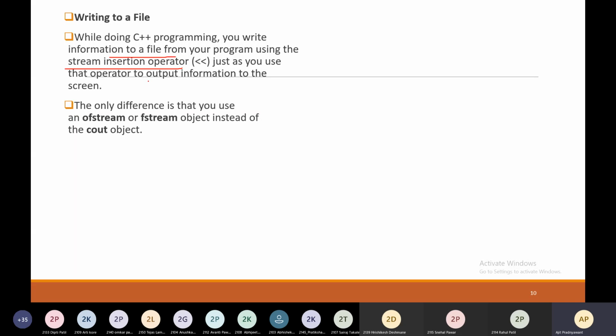So now let's see how to write code to write a file. First you need to include iostream, and since you are playing with the file, you need to include fstream. This is step one: you need to include the fstream header file.